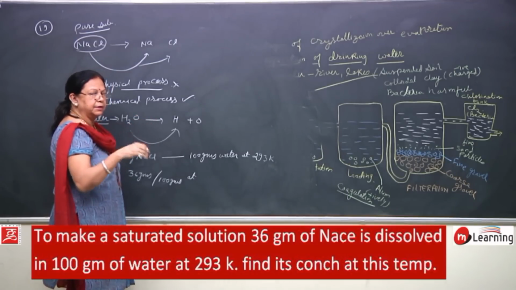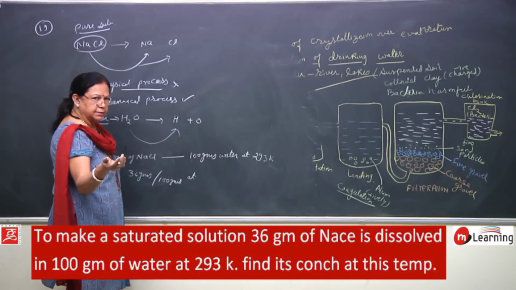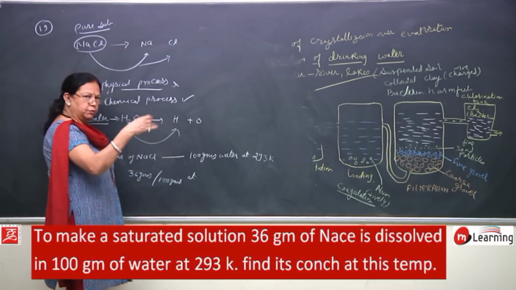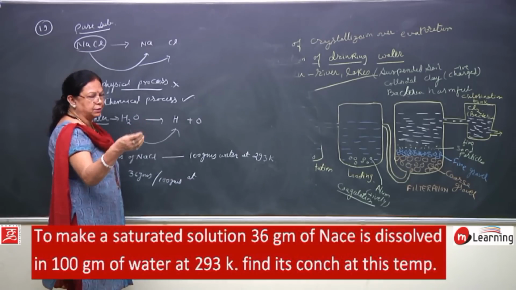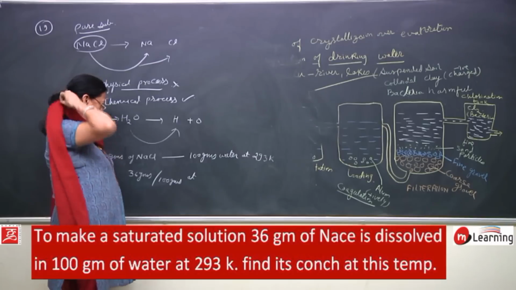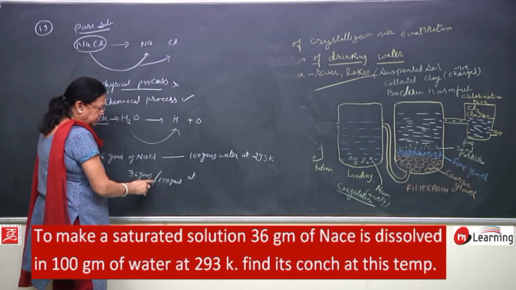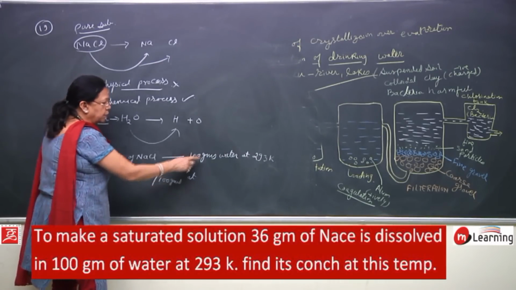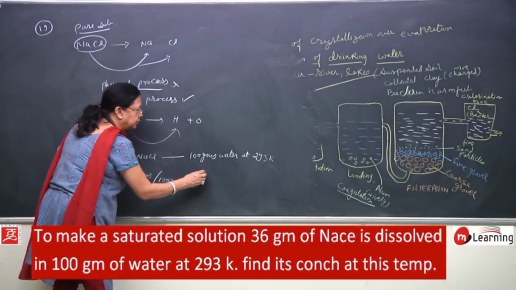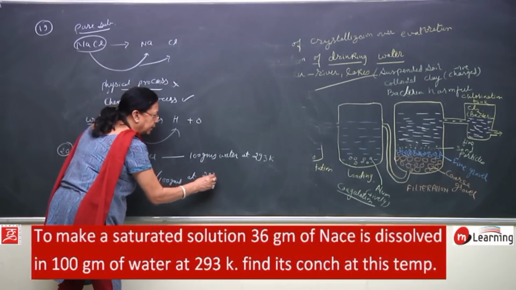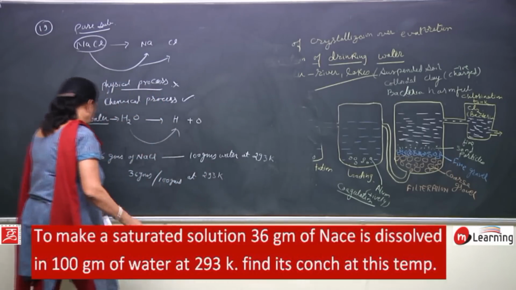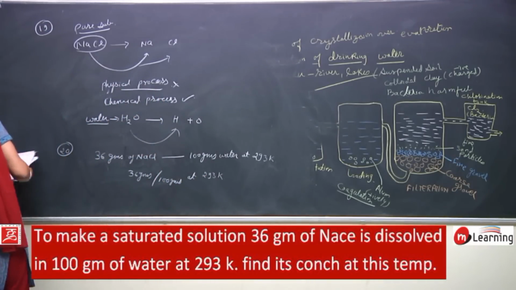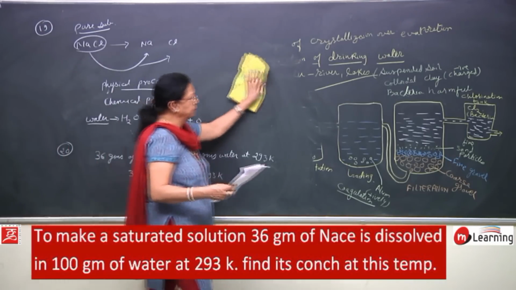As we increase the temperature, more and more solute will get dissolved. So, it is 36 grams per 100 grams of water at 293 Kelvin. So, this is about this question.